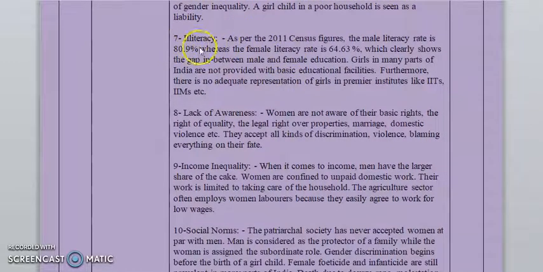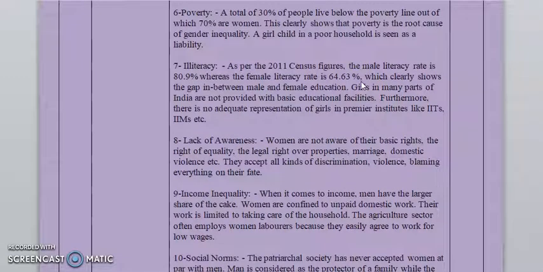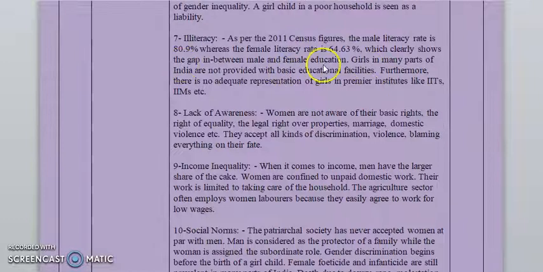Next one is about illiteracy, that the male literacy rate is 80.9%, whereas the female is 64.63%. So this is again one of the inputs for gender inequality, one of the reasons for gender inequality.